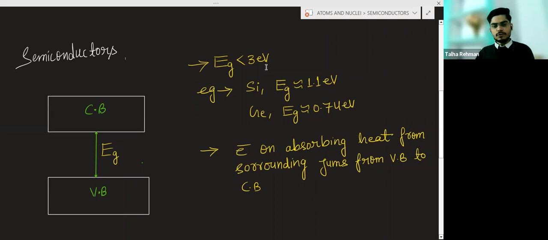Taking an example, for silicon semiconductor, this energy gap is approximately 1.1 electron volt. For germanium, this Eg is 0.74 electron volt. So to move the electron from valence band to the conduction band, there is a requirement of energy.